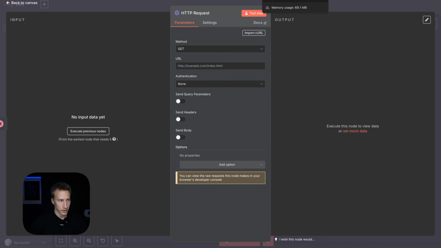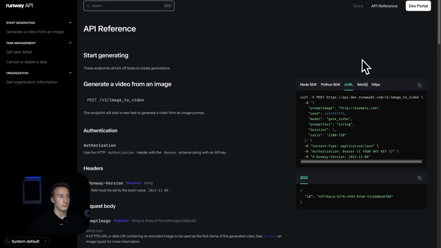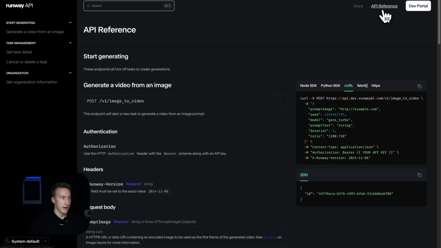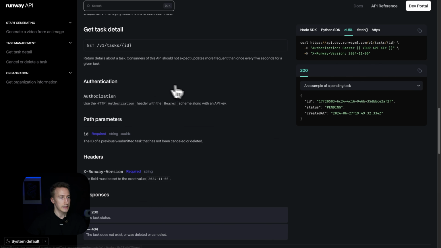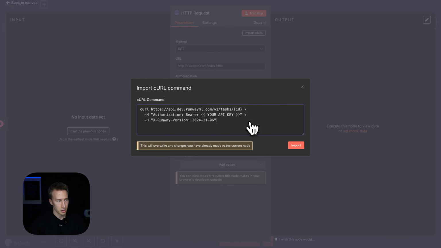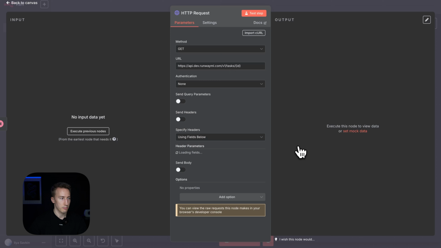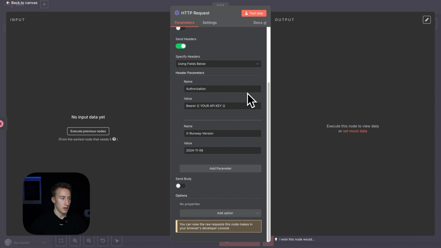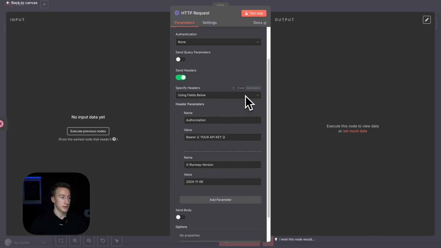Now we go back to the documentation, choose again API reference, and then in the API reference we get task details. Also we copy the curl. Copy, get back to n8n. So method get, actually we just press import curl here, replace with the code which is copied, import, and it's almost set up.